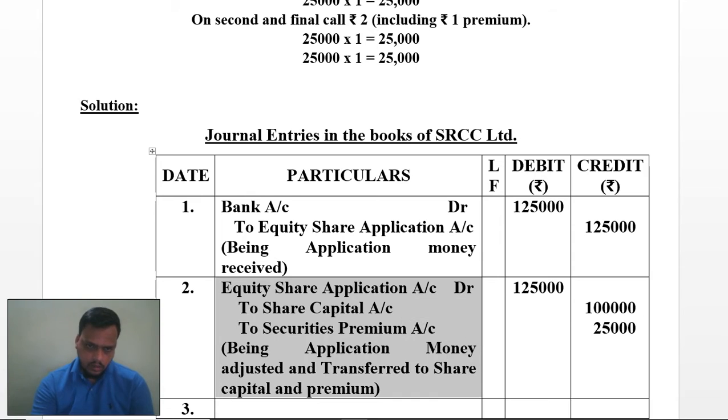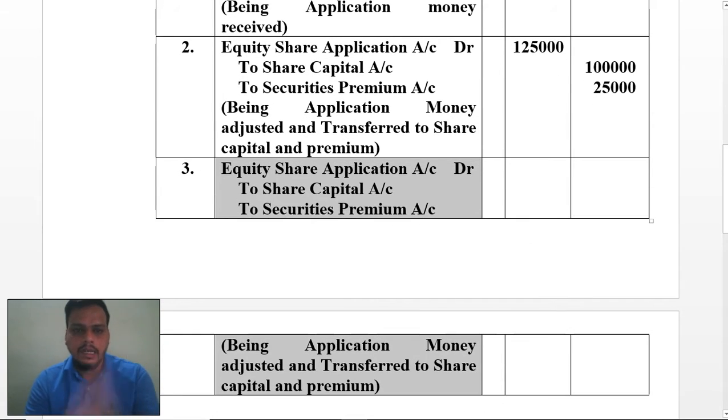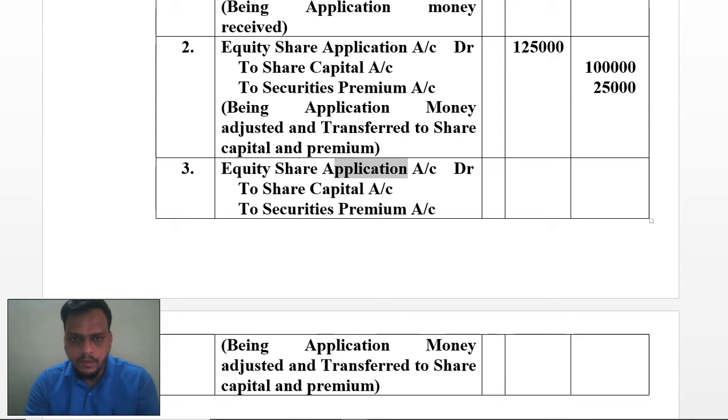I'll copy all the content from this, because the entry will have the same value, but the application will become allotment account debit to share capital to securities premium, as it has been due and it has been transferred to share capital and premium.